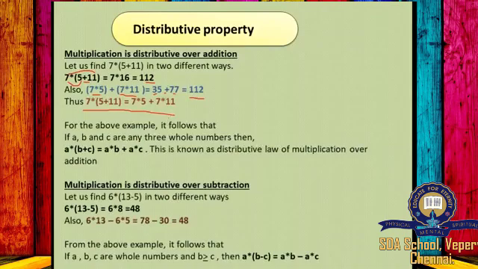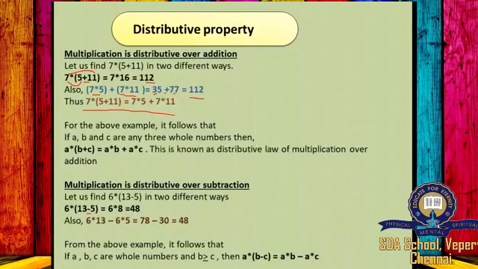So in general, for the above example, it follows that if A, B and C are any three whole numbers, then A into (B plus C) is equal to A into B plus A into C. This is known as distributive law of multiplication over addition. The next is multiplication is distributive over subtraction. We have to follow the same thing, but instead of addition, here it will be subtraction.